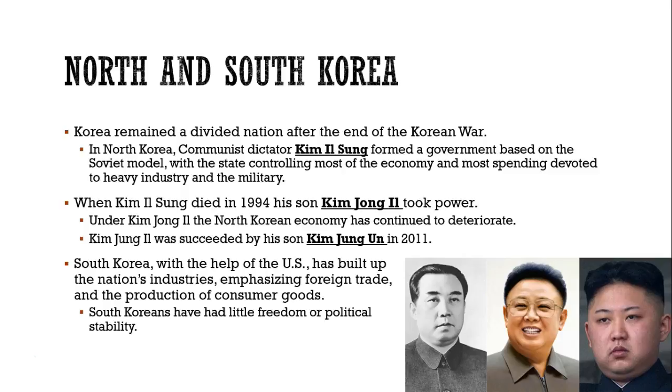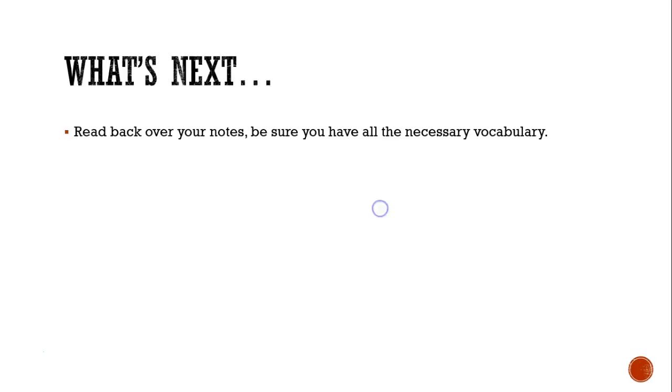South Korea, with the help of the United States, has built up the nation's industries, emphasizing foreign trade and the production of consumer goods. South Koreans have had little freedom or political stability.